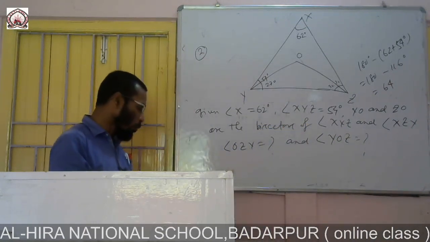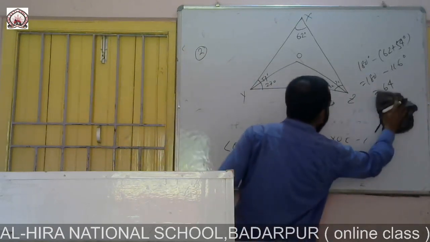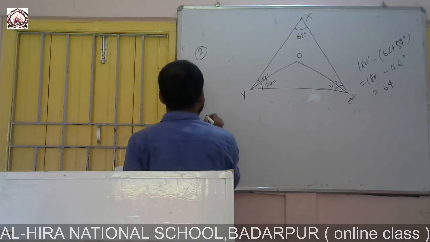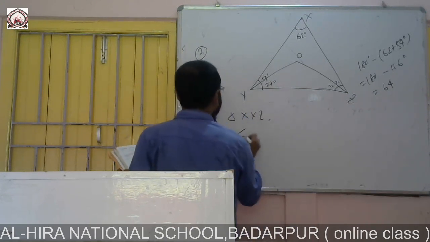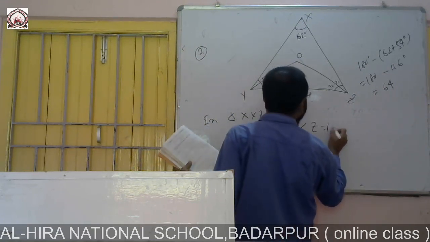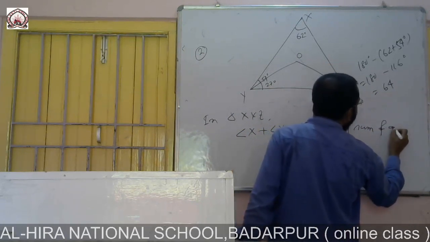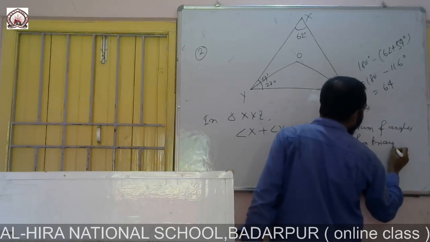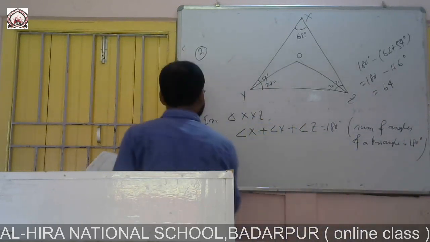Now these things we have to write here. In triangle XYZ, angle X plus angle Y plus angle Z is 180 degrees. Reason: the sum of angles of a triangle is 180 degrees.